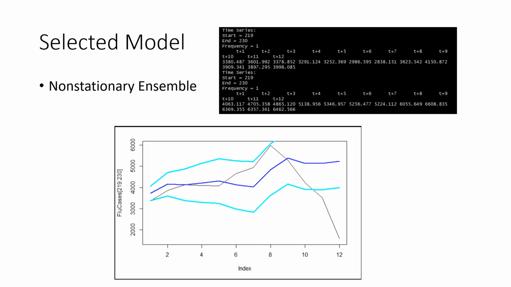Finally, for our selected model, we decide to go with the non-stationary ensemble. Although both the seasonal ARUMA model and the UNN tended to underperform from an ASE perspective, we do find that both of these fit the seasonal component of the data better. And when we actually go back and look at these using rolling window ASE, we do find that the rolling window tends to average a little better for both of these as compared to the stationary models.